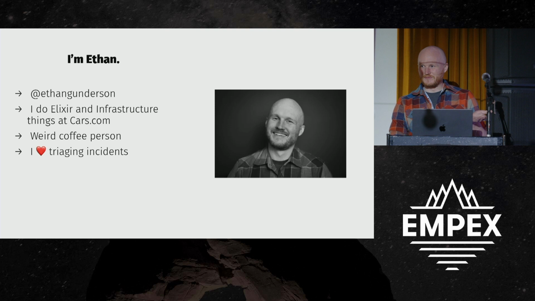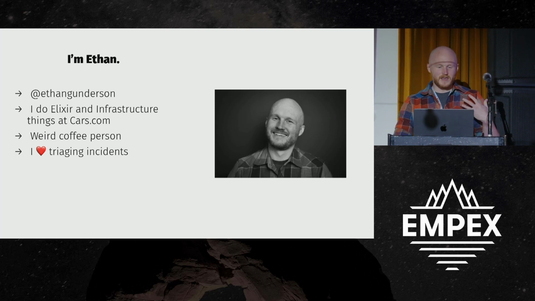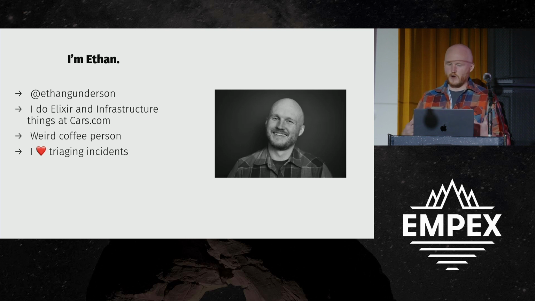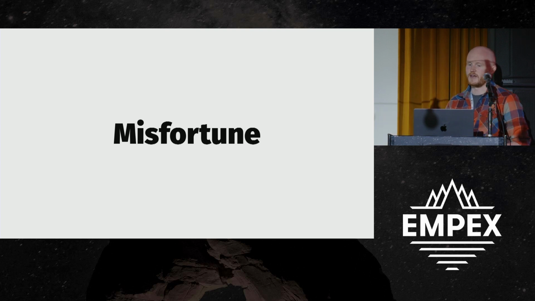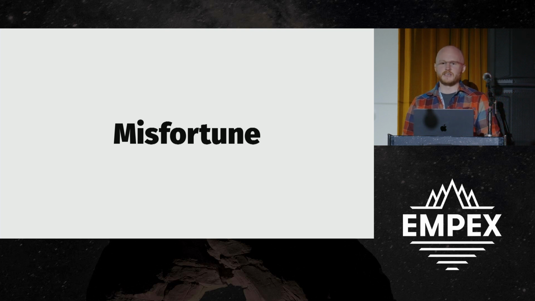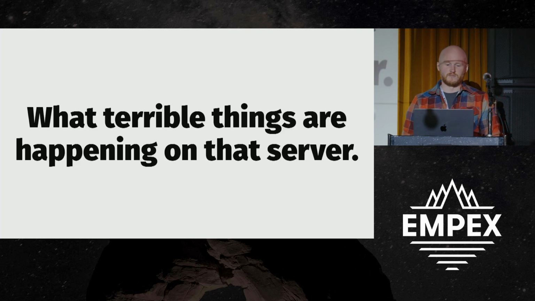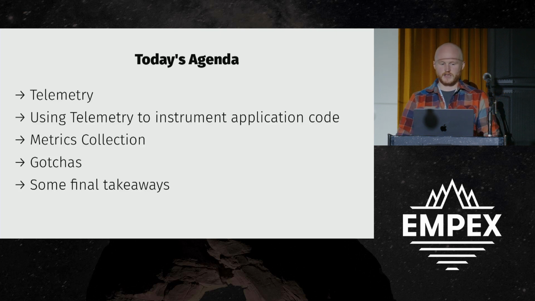So you'll know what I'm getting at here: whenever we have to maintain a production system, whenever we have to take care of it and grow it, we deal with a lot of misfortune. At any given time in any production system, there is some amount of misfortune going on. Unexpected latency, a server completely dies, unexpected user input, just terrible things are happening on every server, basically all the time. And so really the question becomes, how do we detect it? How do we know when our code is working as we expect? That's what we're going to talk about today.